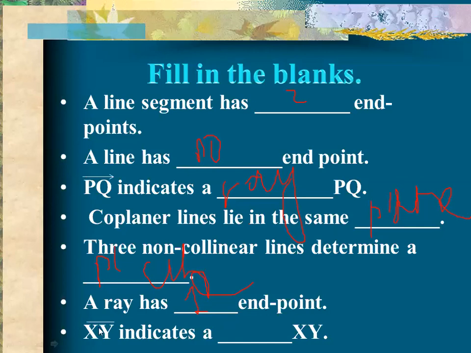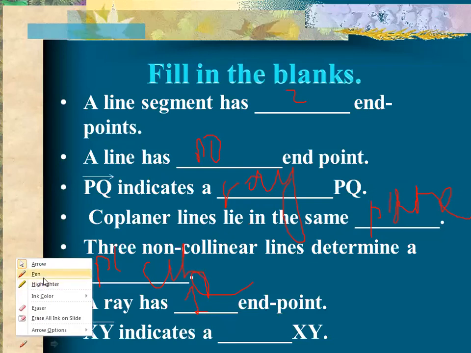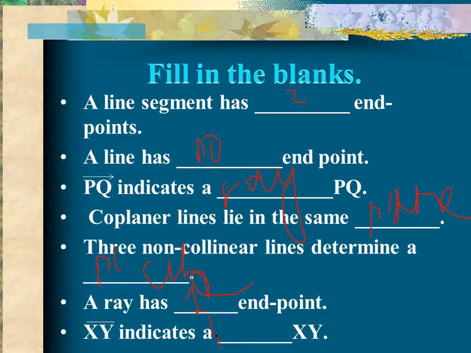Okay, this XY indicates a line segment, beta. A ray has one endpoint. This is a ray that has one endpoint and an arrow on one side. It has no arrow on both sides. That's why it is a line segment. This is a line segment.